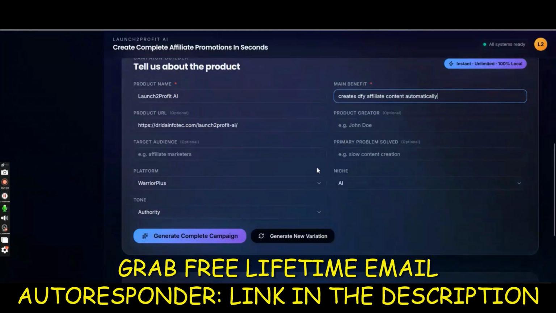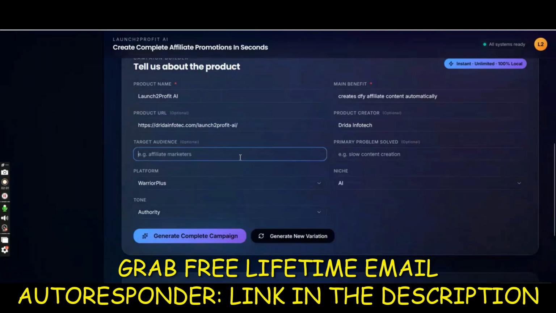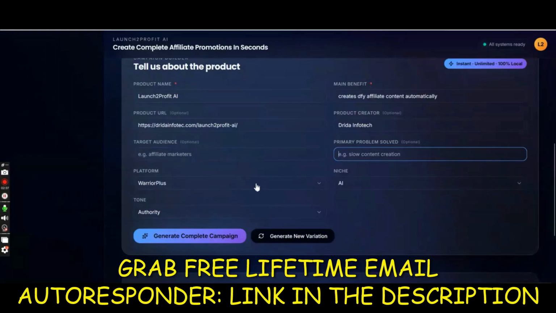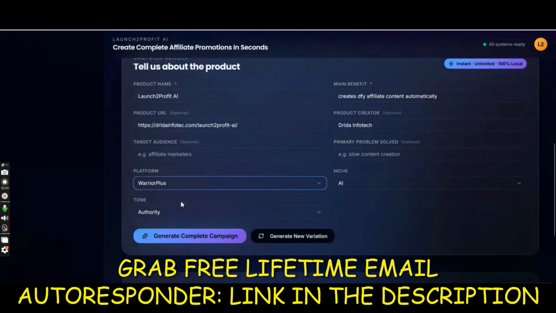All these other things are optional. If you want to type in the vendor name, you can, for example I can type in my company name here. You don't have to, it's optional. For target audience, you can type in target affiliate marketers or anything else. I will leave it blank for now, and this one blank as well. You can choose the platform: Warrior Plus, JVZoo, Launchpad. I will leave it on Warrior Plus.